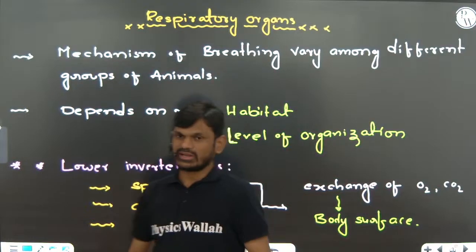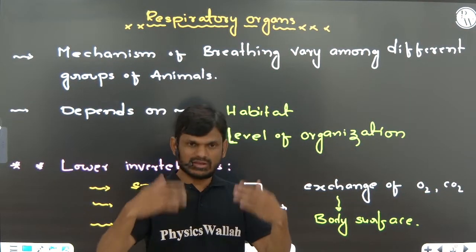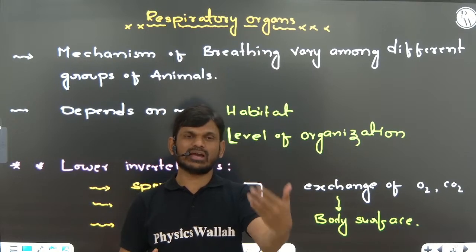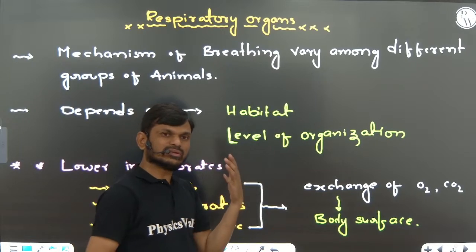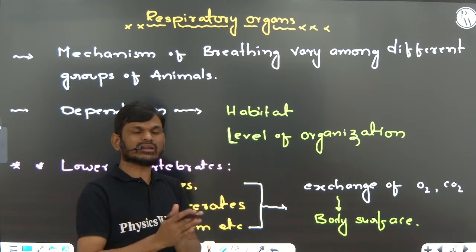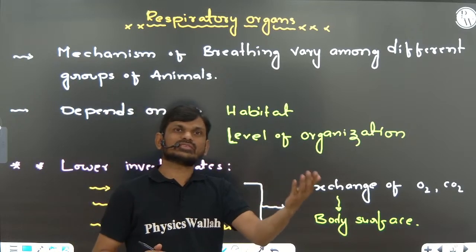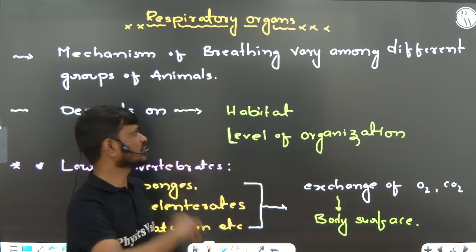So now, what is a respiratory organ? The organs which help in the breathing mechanism, in elimination of carbon dioxide from the body and entry of oxygen into the lungs. So there are specific organs present.